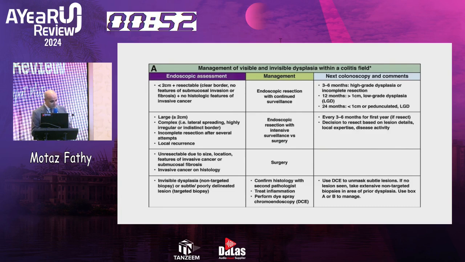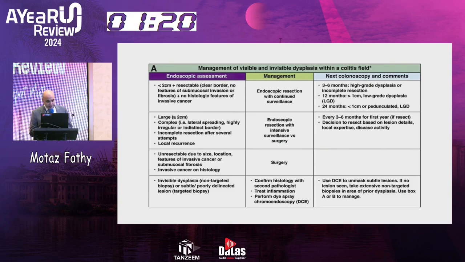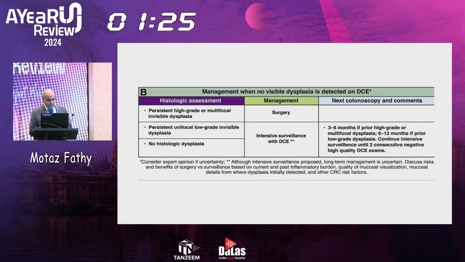And for invisible dysplasia, this is the most controversial part, which is diagnosed based on non-targeted biopsy or subtle polypoid lesions. So we have to confirm histology with a second pathologist, treat inflammation, and perform dye spray chromoendoscopy, using chromoendoscopy to unmask lesions if no lesions are seen. Then take extensive non-targeted biopsies in areas prior to dysplasia.